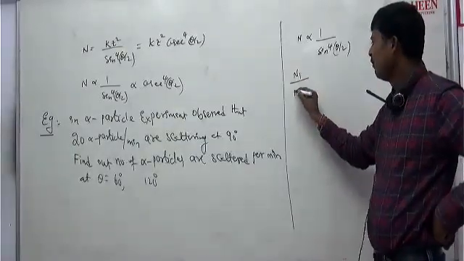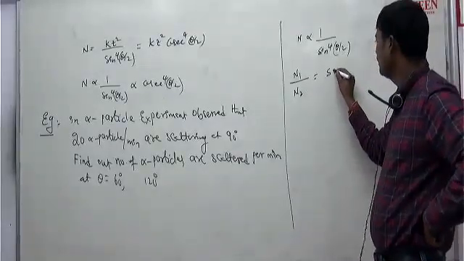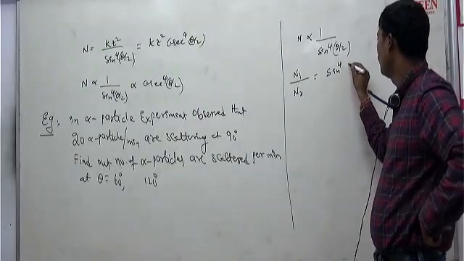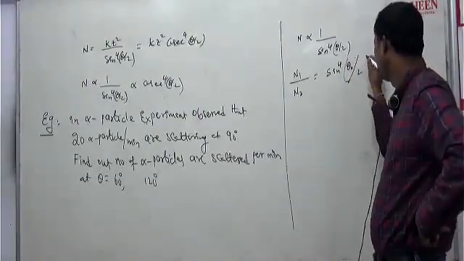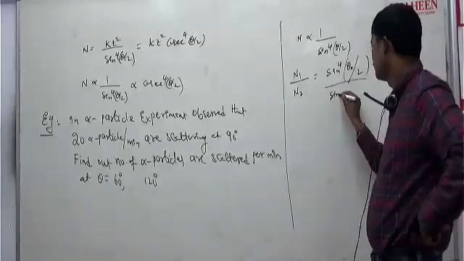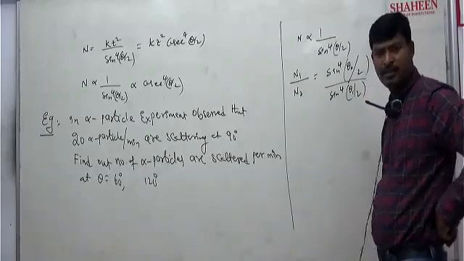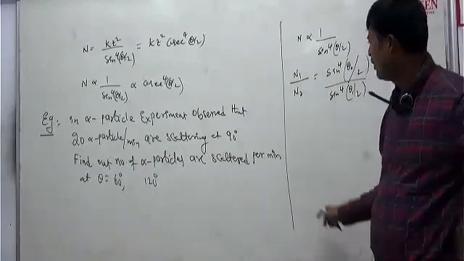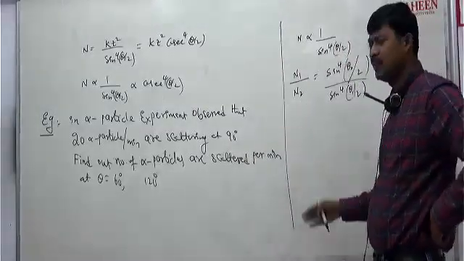So can I write here N1 by N2 is equal to sine to the power 4 theta 2 by 2 by sine to the power 4 theta 1 by 2, inversely proportional. Correct? So now N1 they have given at 90 degree, N2 at 60 as well as 120 we will calculate.